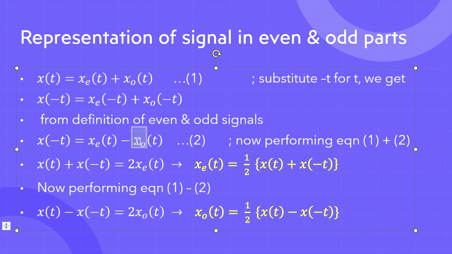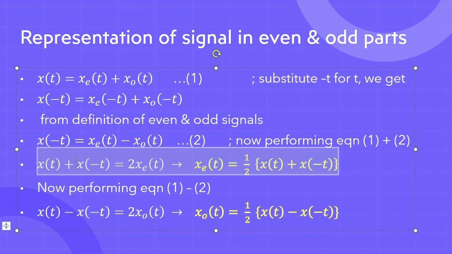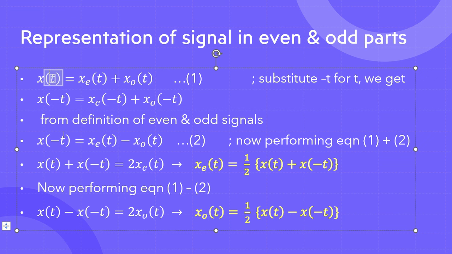This x o of t was positive, this x o of t is negative, so they cancel each other, and we are left with x e of t plus x e of t, which makes 2 x e of t. So on the left hand side we have x of t and x of minus t, and on the right, 2 x e of t.